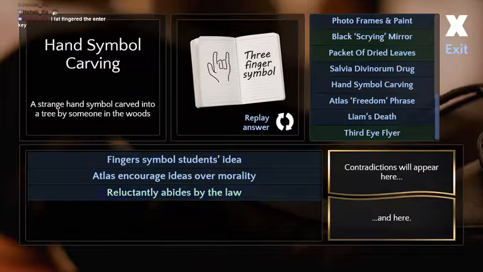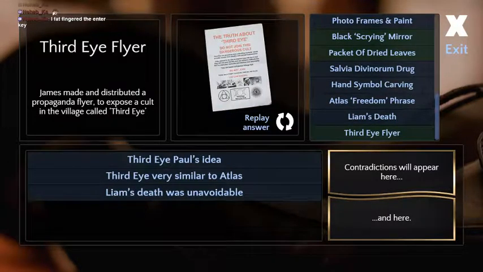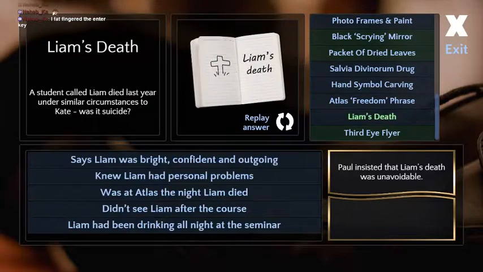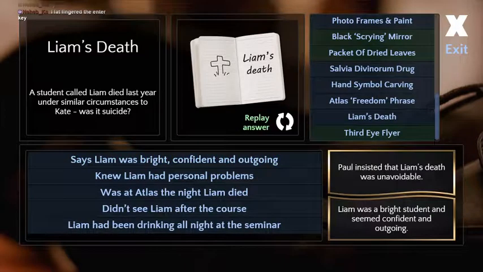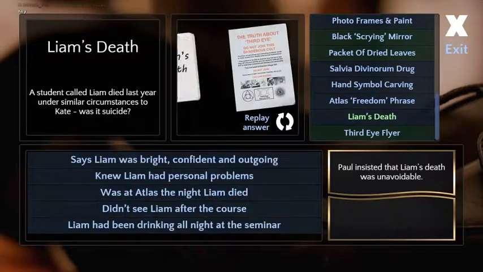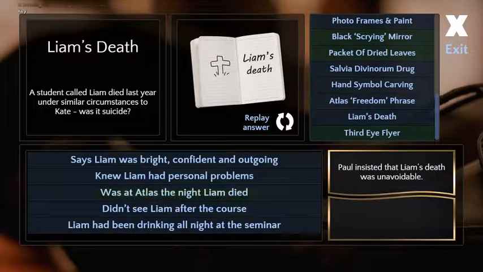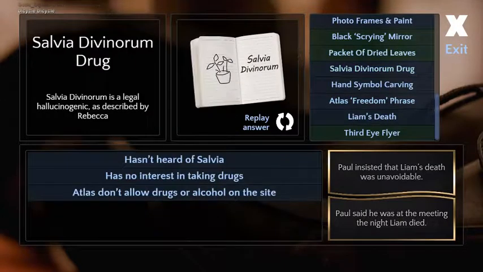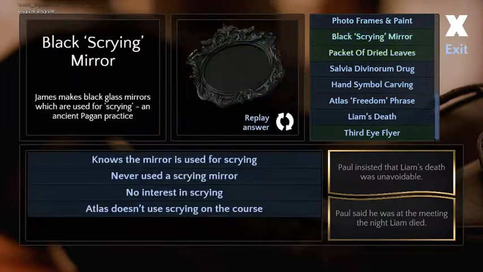Oh, he says he accidentally hit enter when he didn't mean to. I do that all the time. Or I hit enter because I want to do a new line and it'll just cut off. Liam's death was unavoidable. Yeah, that seems weird. I don't know, man. Squall says he wants to ride his bicycle. Bicycle.